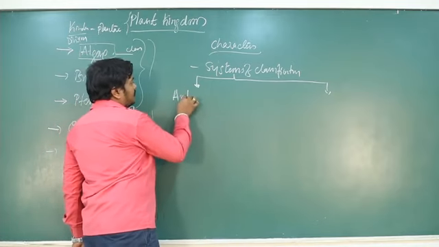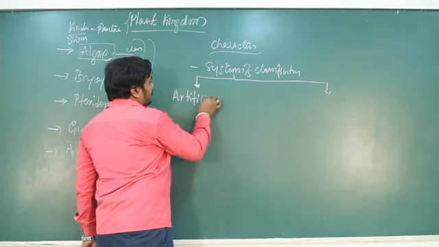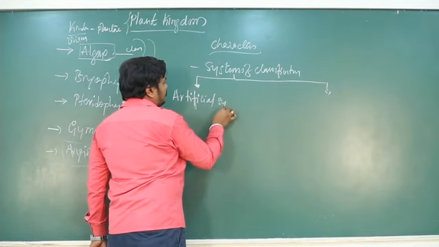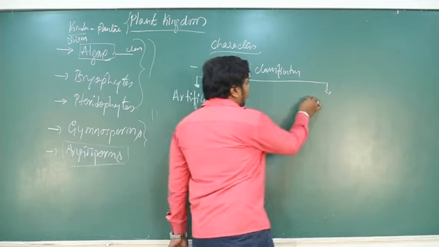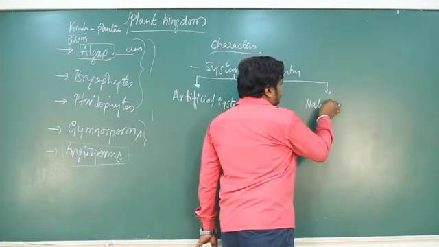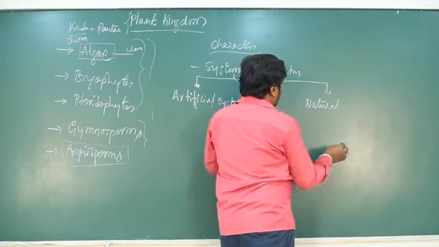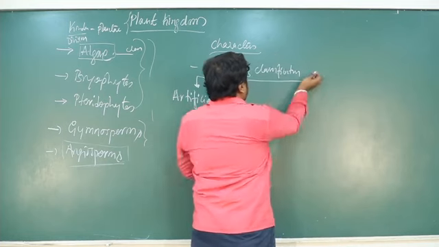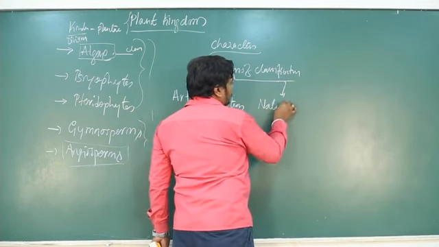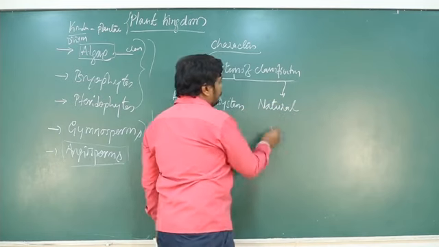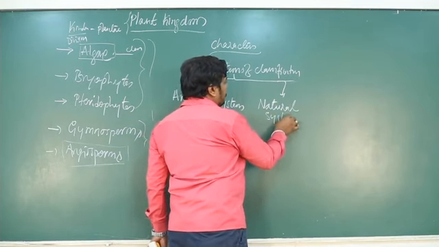One is the artificial system of classification. Then the natural system of classification. Let me write here, because one more category we need to add: artificial and natural. So these are the major 2 types of systems of classification.